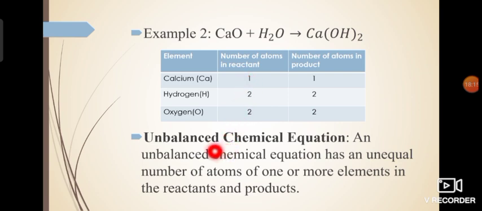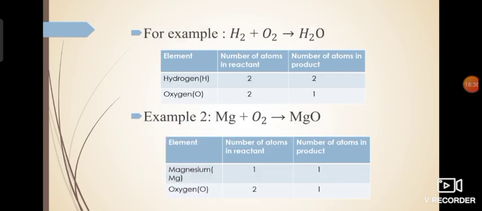Okay, now coming on to the next thing, which is the unbalanced chemical equation. Now I have already told you the difference between balanced and unbalanced, but still we are going to discuss this with the help of a few examples. Even if one or more atoms of an element are unequal in number on the reactant and the product side, then the equation is an unbalanced chemical equation. So here are a few examples of unbalanced chemical equations.